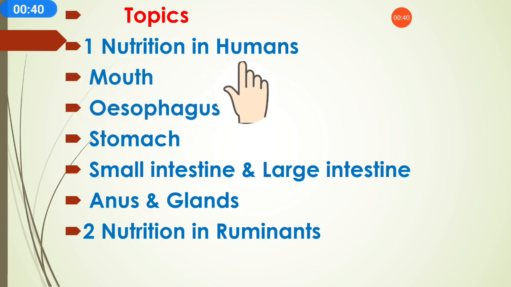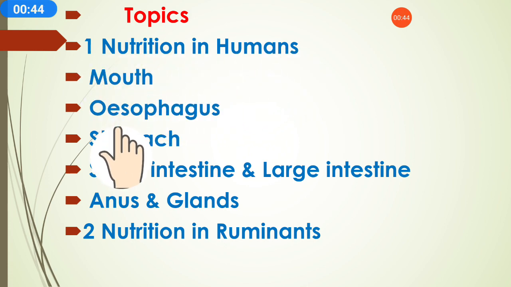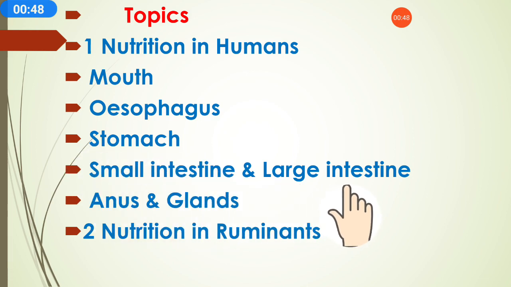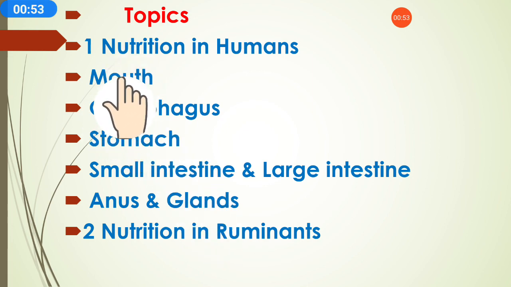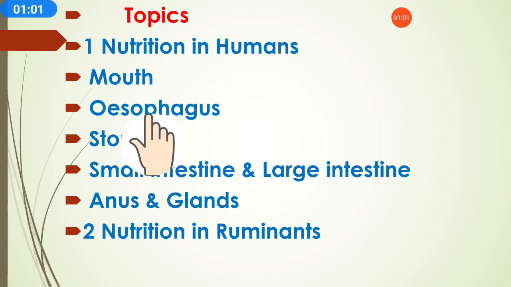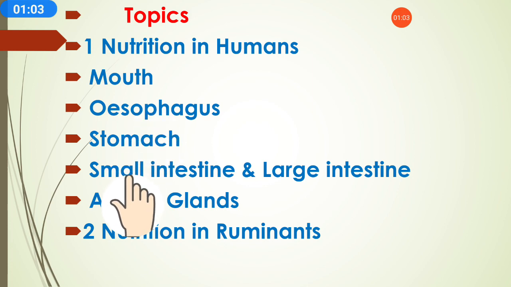Topic 1, nutrition in humans. In nutrition in humans we will study mouth, esophagus, stomach, small intestine, large intestine, anus and glands. The mouth part we had already studied in the part 2 video. So the remaining topics, from esophagus, stomach, small intestine, anus and glands, we will study in this video. And the next topic, nutrition in ruminants.